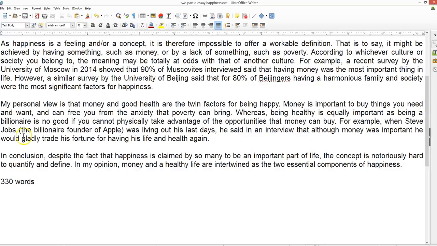So, for example, when Steve Jobs, the billionaire founder of Apple, was living out his last days, he said in an interview that although money was important, he would gladly trade his fortune for having his life and health again.